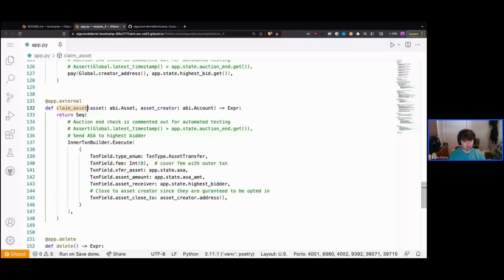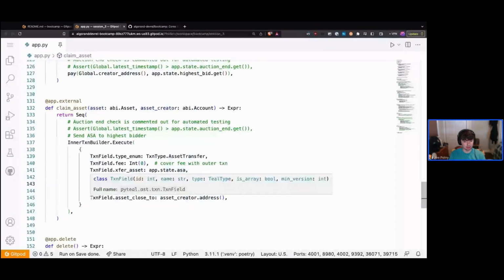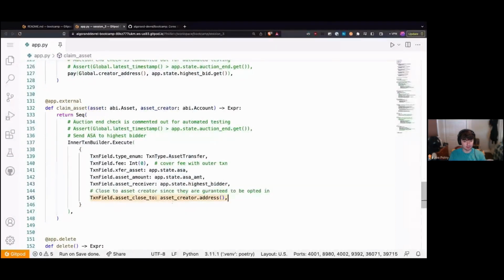And then we're going to specify our transfer asset as the asset we have saved in our global state. The amount will be the amount we have saved in our global state. The receiver will be the highest bidder. And our asset close to transaction will be the creator address. Now, what this basically means is that we are completely emptying out the contract's balance of this asset.